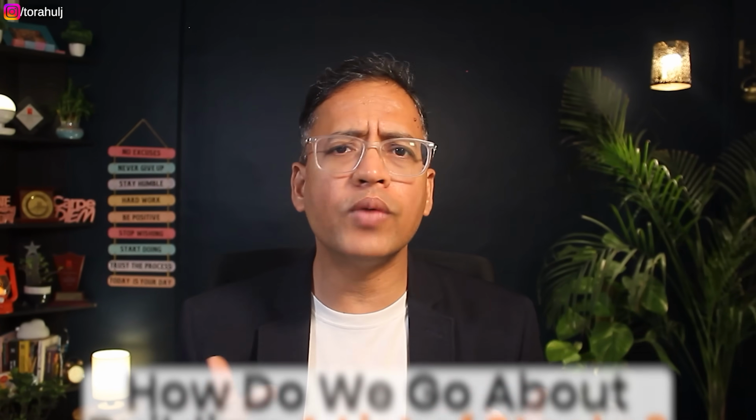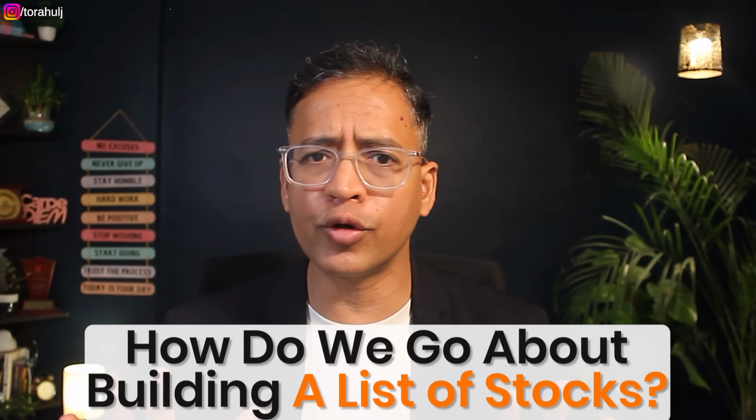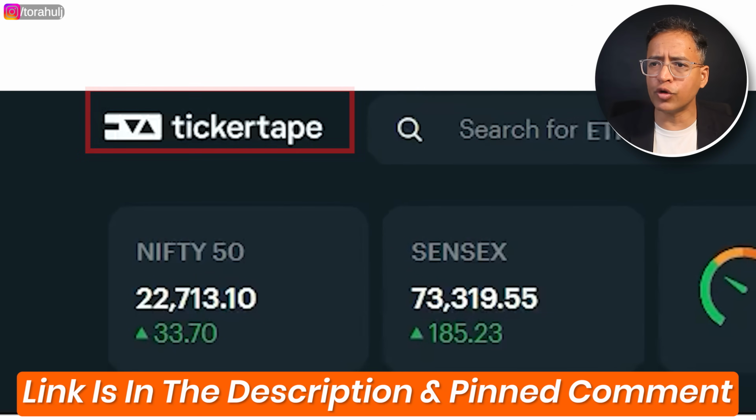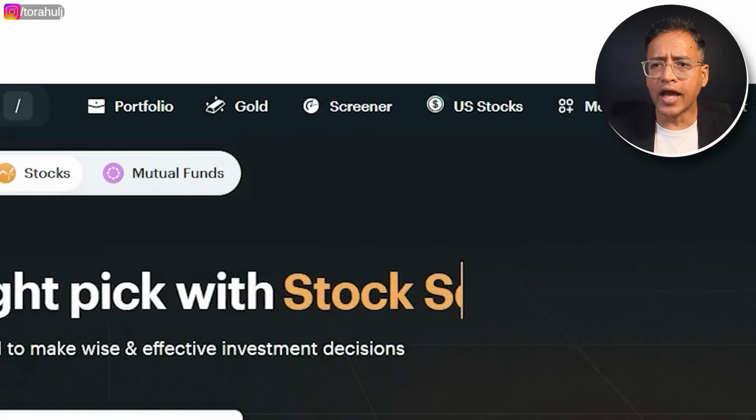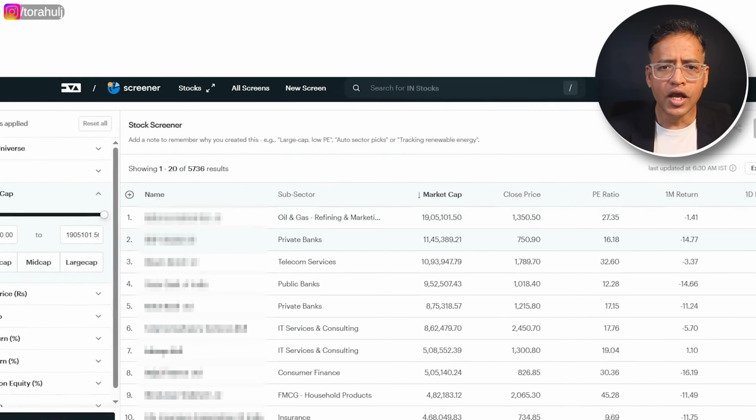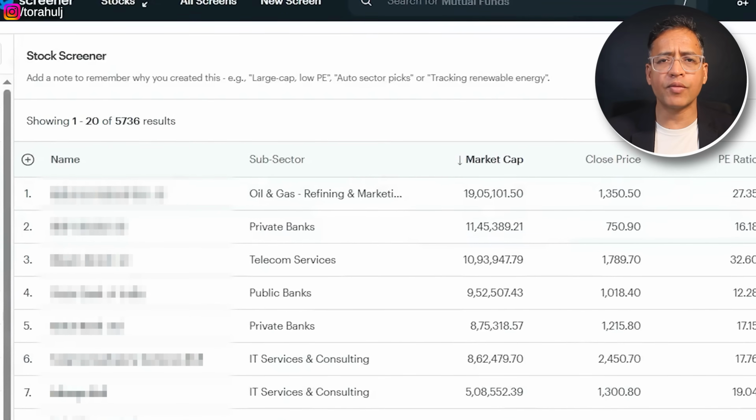So how do we go about building a list of stocks? First thing, I'm going to Tickertape. I've given you the link in the description and in the pinned comments. What you do here is go to Screener first, and here you will find a stock screener and a mutual fund screener. Right now we're interested in stocks, so I'll simply click on stocks and say start screening. Now I'll see a lot of companies' names coming up here.